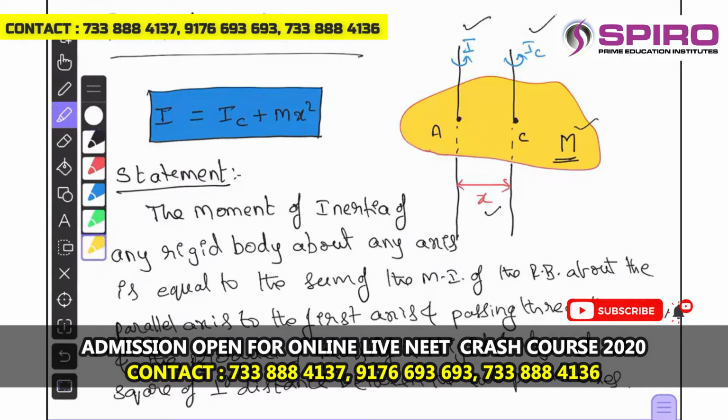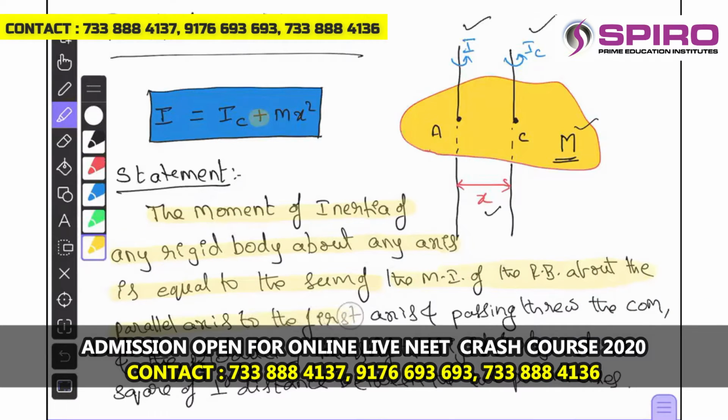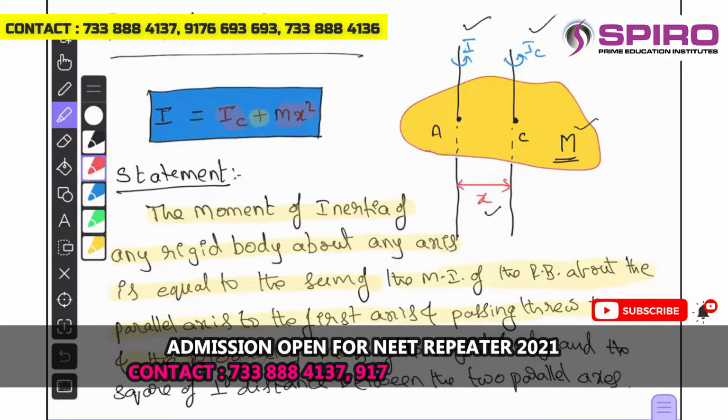The moment of inertia of any rigid body about any axis is equal to the sum of IC, the moment of inertia of the rigid body about the parallel axis passing through the center of mass, and Mx squared. Mx squared is the product of the mass of the rigid body and the square of the perpendicular distance between the two parallel axes.